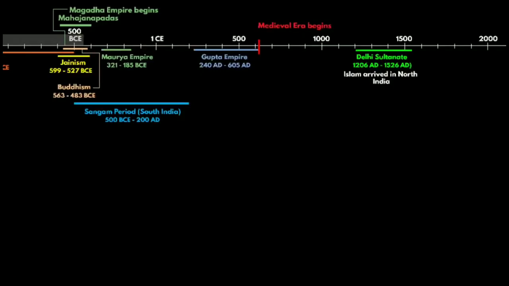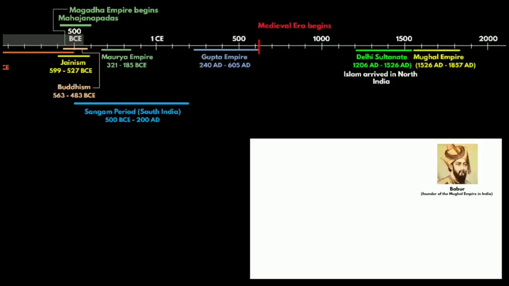After the decline of the Delhi Sultanate, the Mughal Empire started. Babur is the founder of the Mughal Empire in India. He belonged to a branch of Turks called Chagatai. The last dynasty to rule India under Delhi Sultanate was the Lodhi dynasty. And Ibrahim Lodhi was the last ruler of the Lodhi dynasty as well as the Delhi Sultanate.